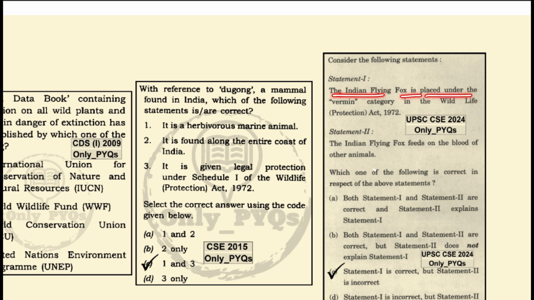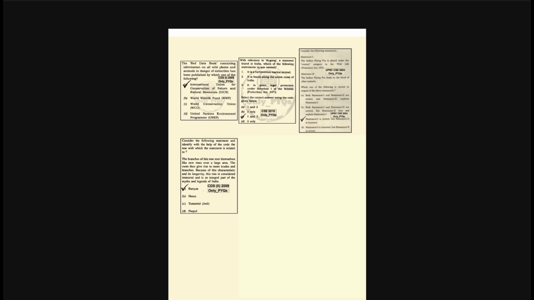The Indian flying fox is placed under the vermin category in the Wildlife Protection Act of 1972. This is a correct statement. The Indian flying fox feeds on the blood of other animals. No, this is a wrong statement. So statement 1 is correct, but statement 2 is incorrect.